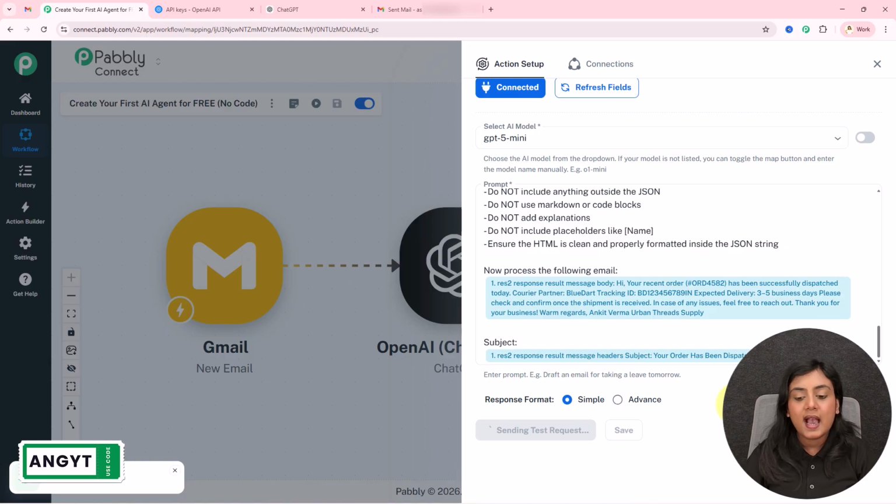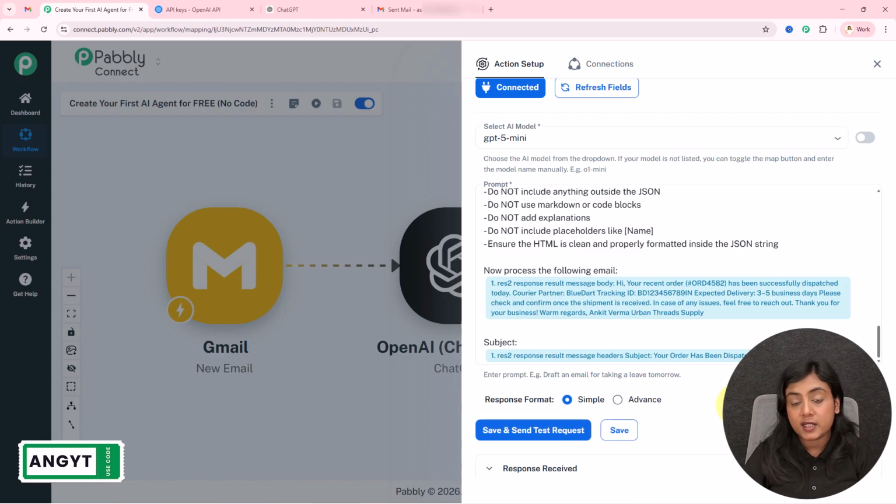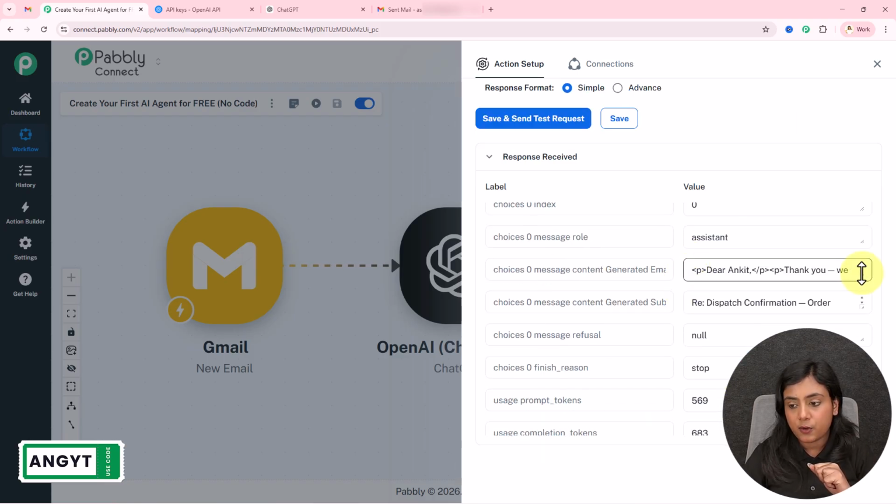request button. As soon as I do that, within a few seconds, ChatGPT is going to generate the response and send the response back to me. Okay, so let me show you the subject as well as the content generated by ChatGPT, and you will see I've received this response successfully.